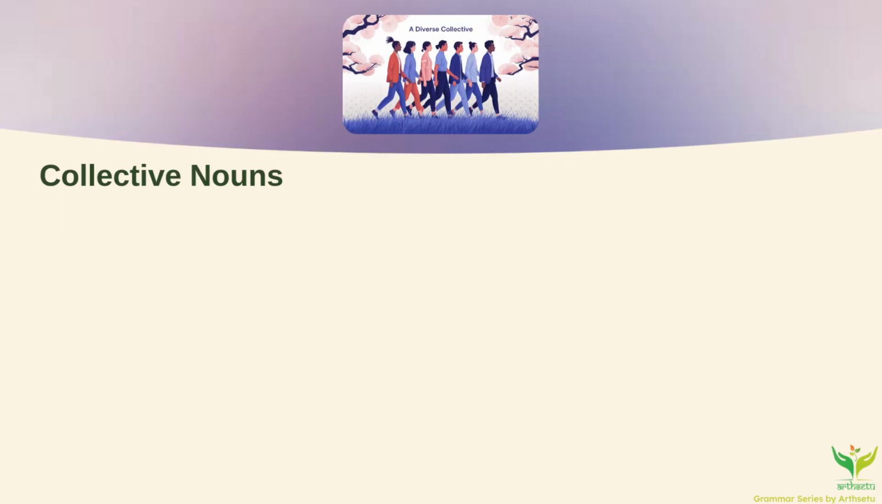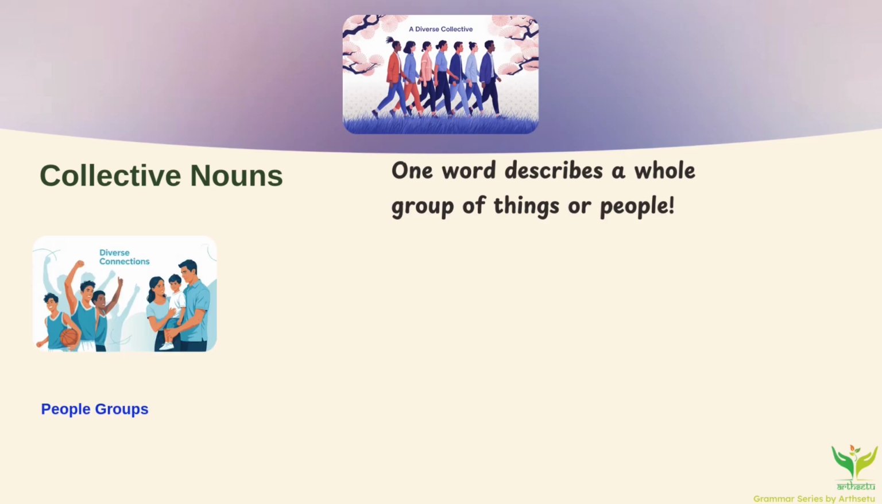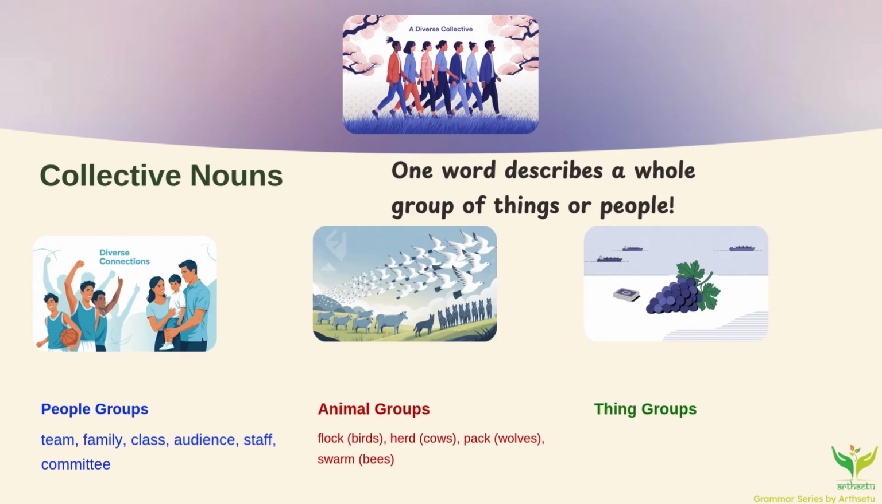Collective nouns. Sometimes one word describes an entire group. These are collective nouns. For example, for people, we can use words like team, class, family. For animals, flock of birds, herd of cows, pack of wolves, and so on. For things, we use bunch of grapes, deck of cards. So, the fun fact here is, collective nouns can act as singular or plural depending on context. The team is winning as one unit, but the team are arguing among themselves as individuals.